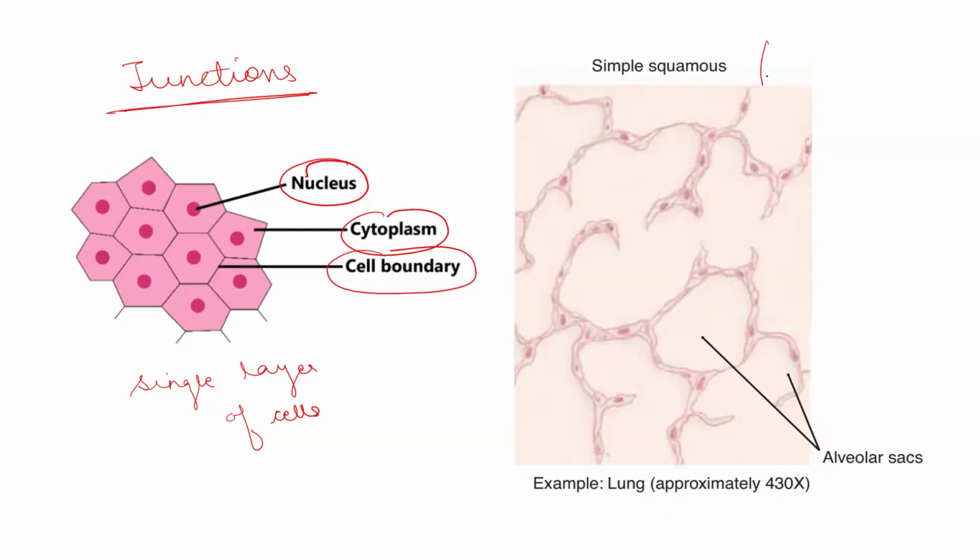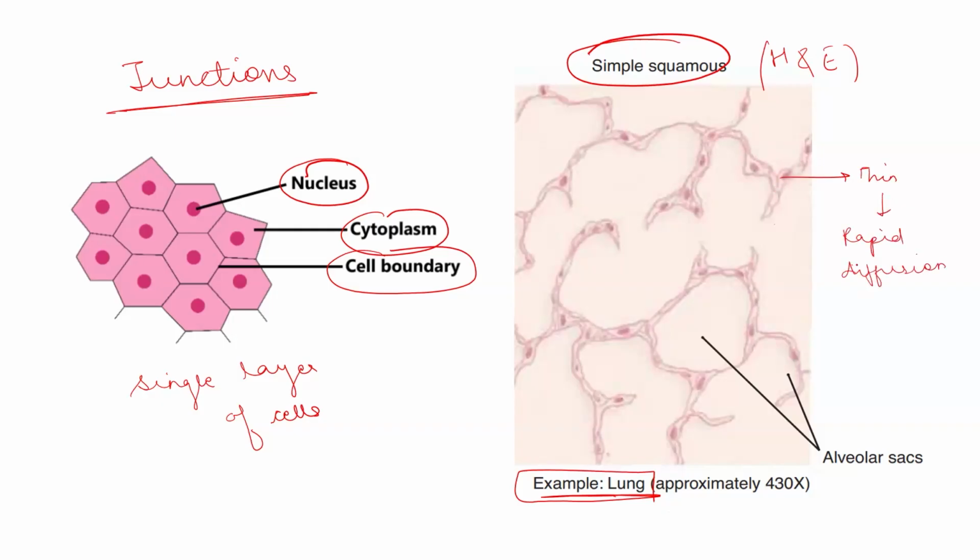This is a figure of a hematoxylin and eosin stained section of lungs. So this is a simple squamous epithelium. You can see here it consists of a single layer of cells which are arranged. This is the alveolar sac, which is the alveolar space present in the alveoli. So this is the lung. This is the H&E image of the lung that shows the simple squamous epithelium, and we can see that this layer is very thin, which allows the rapid diffusion of gases. So this is the simple squamous epithelium which is present in the lungs.